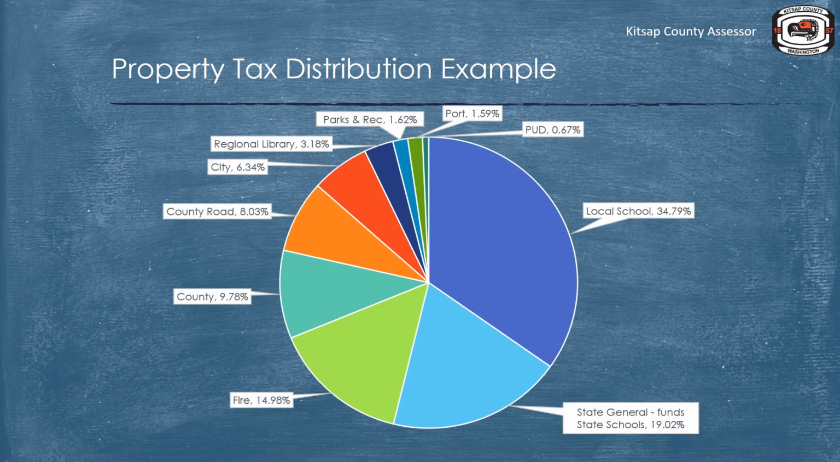The assessor's office must go through this entire process for each taxing district. And the boundaries of the taxing districts can vary. A taxpayer might be in a city district and a port district, and their neighbor might not be. So total assessed values and tax rates must be calculated for each taxing district.